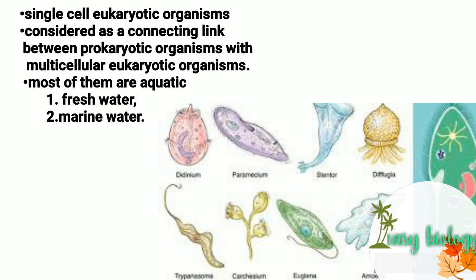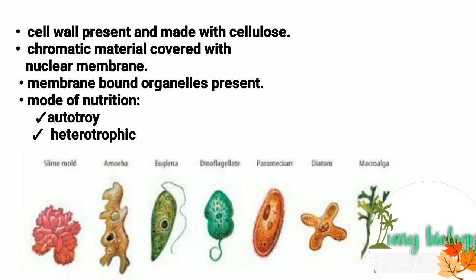Most of the members are aquatic. They may be freshwater habitat or marine water organisms. The cell wall present is made with cellulose. Cellulose is the material that is used for making cell wall, whereas in the case of Monera, peptidoglycan is used.